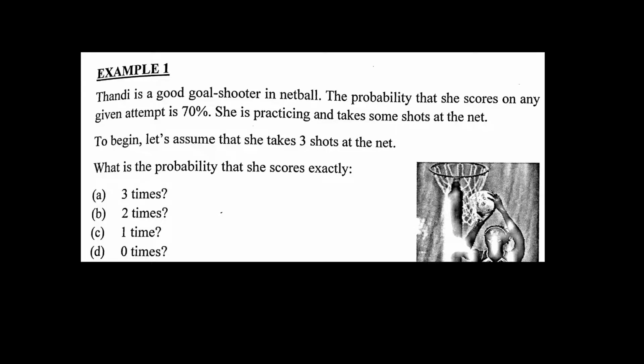So let's look back at the question. What is the probability that she scores exactly 3 times? We're going to look at A first. You can see we have highlighted in pink there the path if she was going to score 3 times. That's the only possible path.